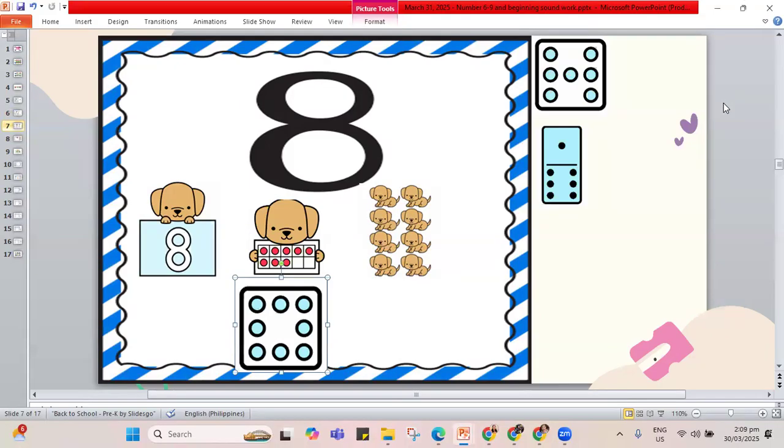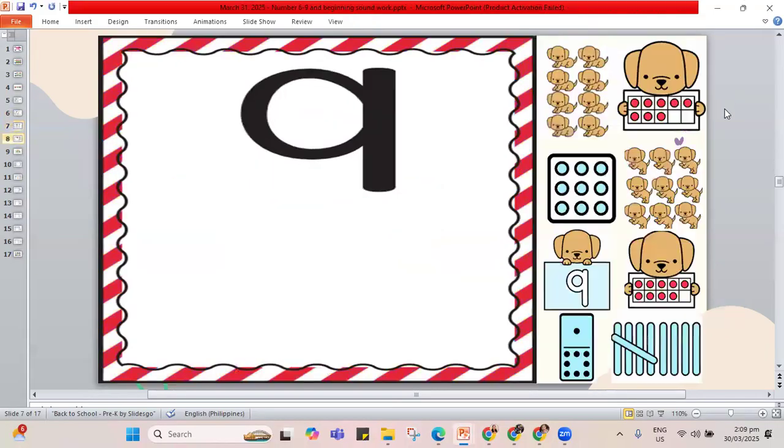After 8, it's our number, let's see. It's number 9. So we get to do our number 9 on the screen here. So let's count first using our marker on the screen. Let's count for the dogs. How many do you see? 1, 2, 3, 4, 5, 6, 7, 8. That shows 8, not our number 9. 1, 2, 3, 4, 5, 6, 7, 8, 9. That is number 9. Let's paste it.